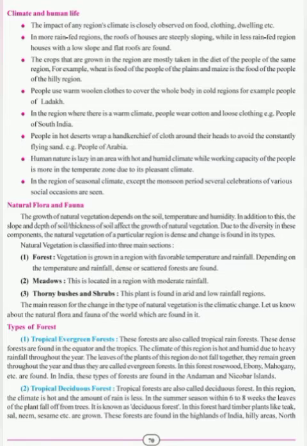The growth of natural vegetation depends on the soil, temperature, and humidity. In addition to this, the slope and depth of soil, or its thickness, affect the growth of natural vegetation. Due to the diversity in these components, the natural vegetation of a particular region is dense and change is found in its types. Natural vegetation is classified into three main sections: forest, meadows, and thorny bushes and shrubs. Students, flora means the natural vegetation and fauna is the wildlife.